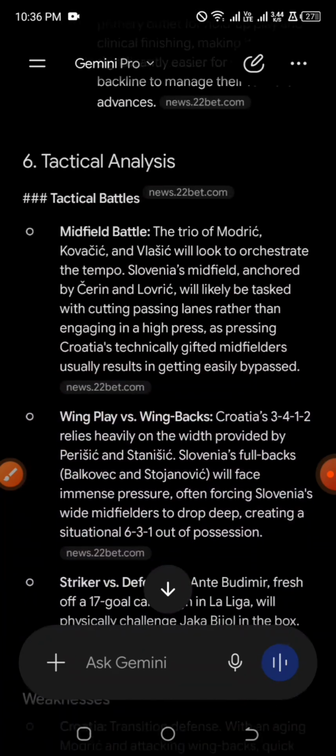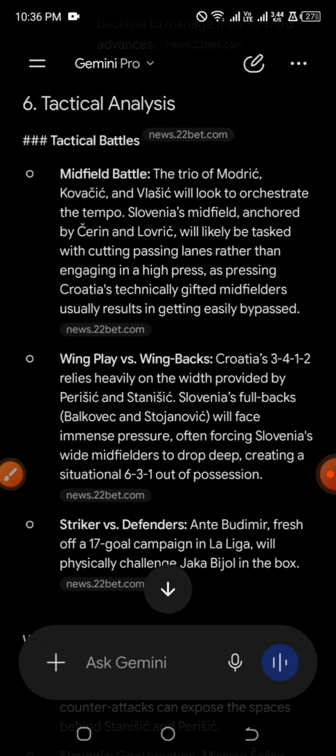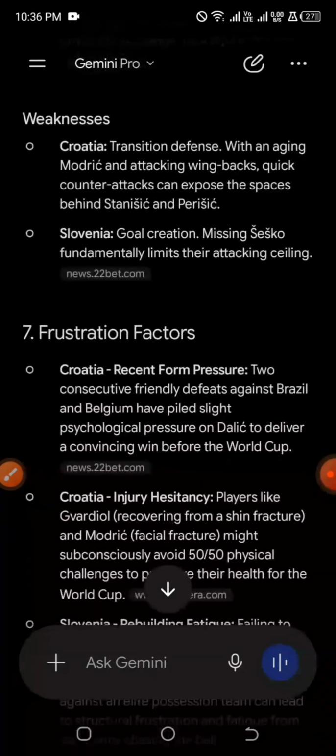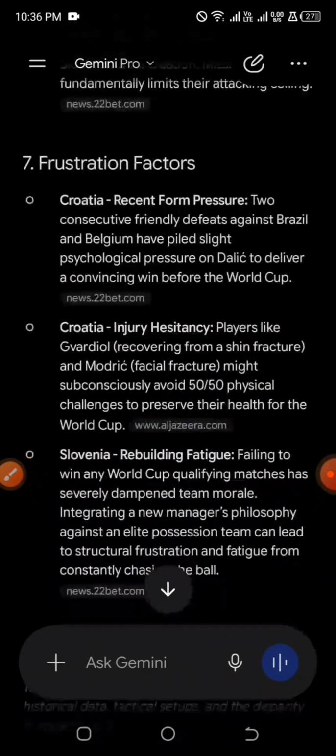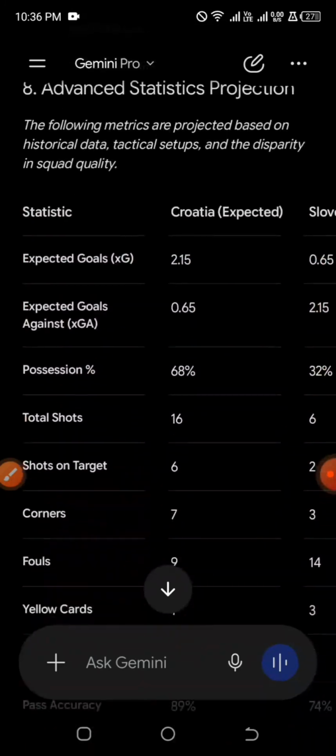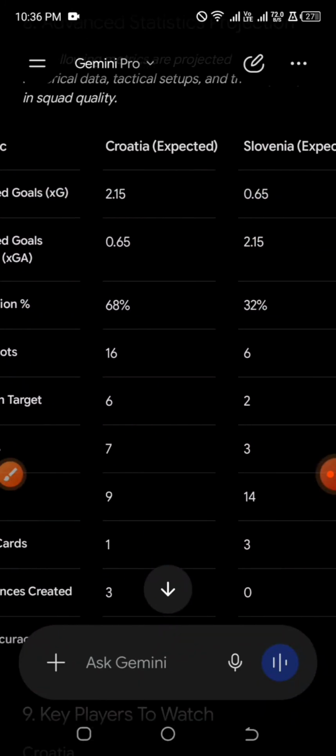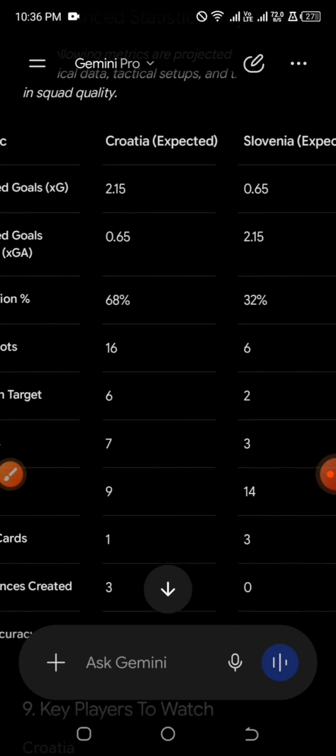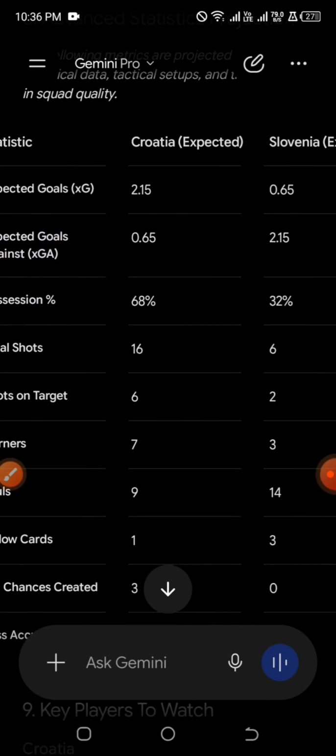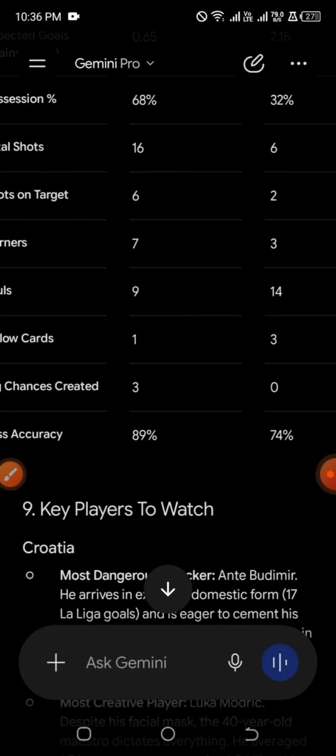You can also read through the tactical analysis, the weaknesses, and the frustration factors. I don't care about these statistics for friendlies because you won't get an accurate outcome from them. But when most of our normal leagues or the World Cup start, then we can start looking at the statistics, the markets under the statistics, like the corners, the yellow cards, the possession, and the shots.